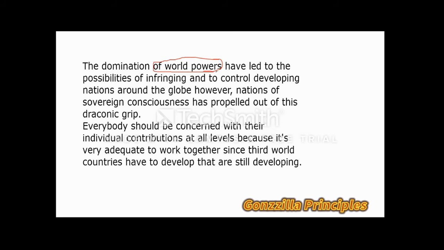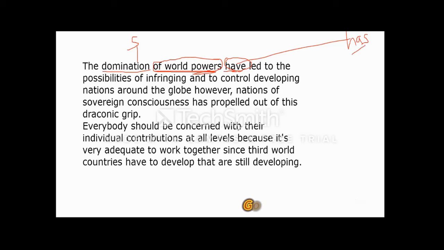Now, powers is a key word here. I used of. Now, the key subject in this sentence is domination, not powers. Domination is singular in nature. So this have here, it's wrong. So it should have been has, because this parenthetical phrase element cannot decide what the verb here will be. So since domination is singular, we should have has in usage there.